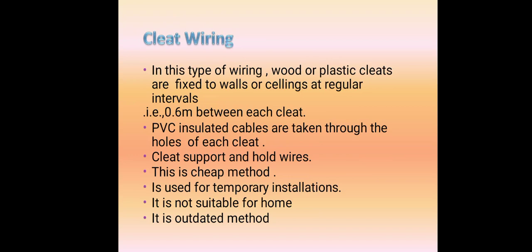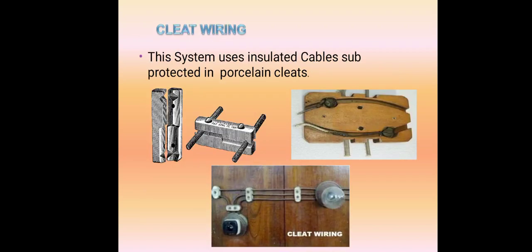Then what is called cleat wiring? In this type of wiring, wood or plastic cleats are fixed to walls or ceiling at regular intervals, that is 0.6 meter between each cleat. PVC (polyvinyl chloride) insulated cables are taken through the holes of each cleat. The cleat supports and holds the wire. This is a cheap method. It is used for temporary installation. It is not suitable for homes. It is an outdated method.